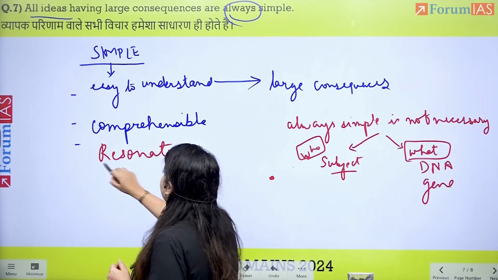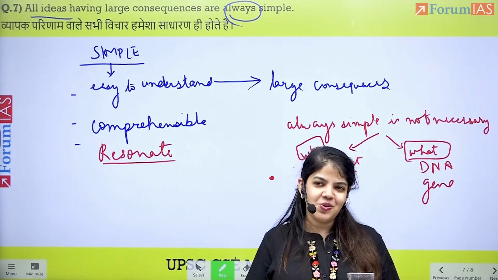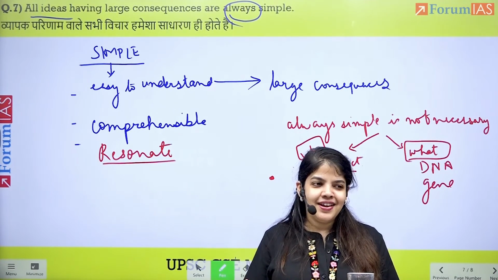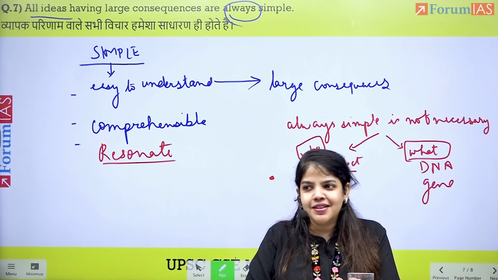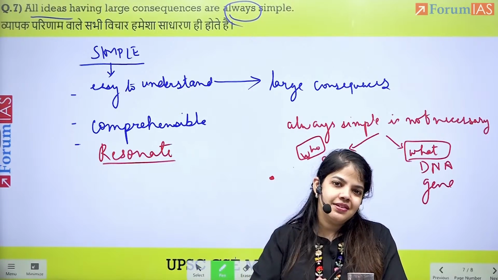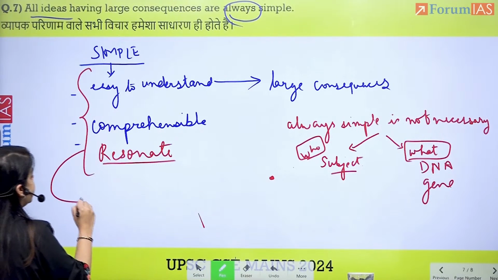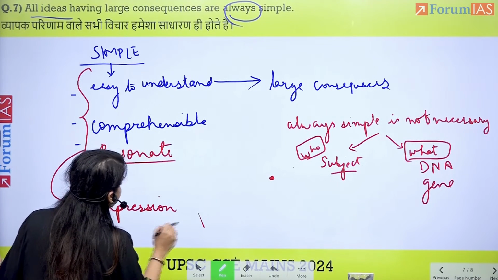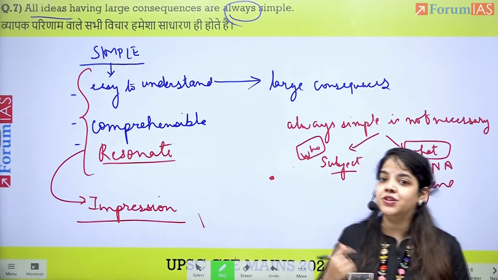This could also be an argument. An apple a day keeps the doctor away. Large consequence, everybody is able to understand and follow. It's been broken down into a language which is understood by all. Another example, 4 gaj ki duri hai zaruri, during COVID-19. Swachh Bharat Abhiyan also has its own jingle. Why? Because this relates to people. It creates an impression. So we can say that these simple ideas create an impression in the mind of the listener or the viewer or the user, which leads to larger consequences in terms of them being adopted.